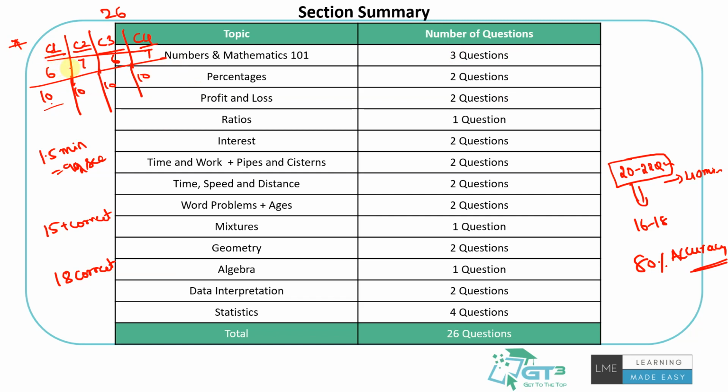In each checkpoint at least 5 questions are done, right? So that you do at least 20 plus attempts in 40 minutes is what I would say. With an 80% accuracy is what I would count as a good attempt. If you want to be on the safer side and do better, then obviously attempt 2-3 more and get a couple more questions, and then I think you should be pretty good with this section. This is what I would say.